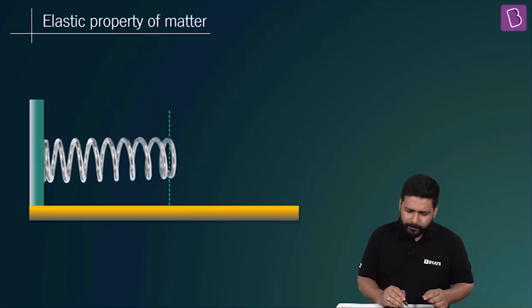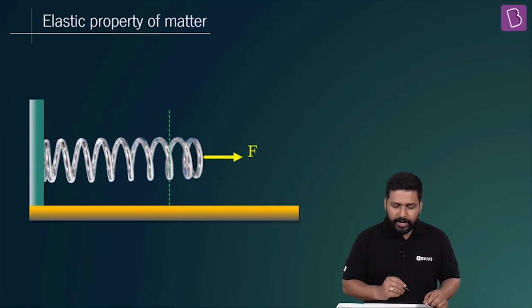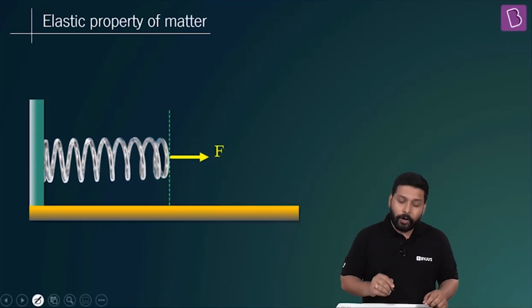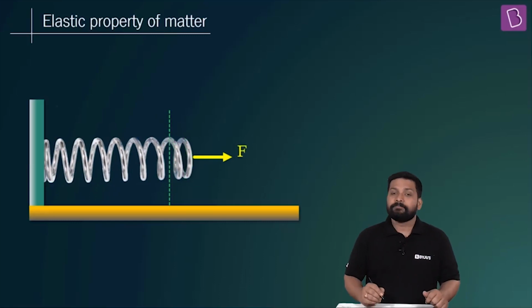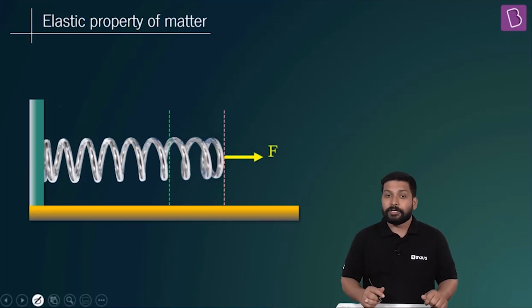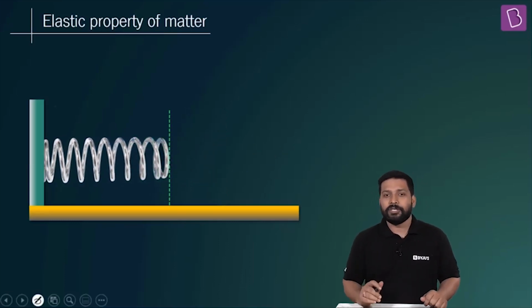So when you had the spring and when you had this force, which was the deforming force, the natural length of the spring was like this. You applied a force. Which force now? Can you tell me which force? This is the external force, so this will be a deforming force. Once you applied a force, it got deformed, it got extended, and the moment this is removed, it goes back to its initial condition.